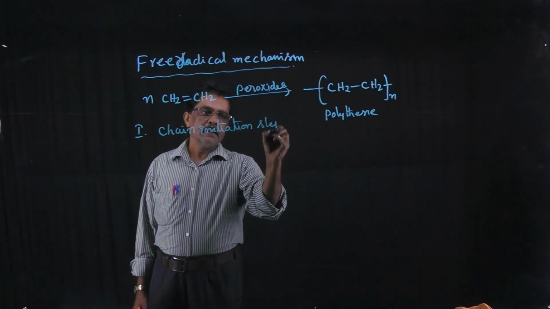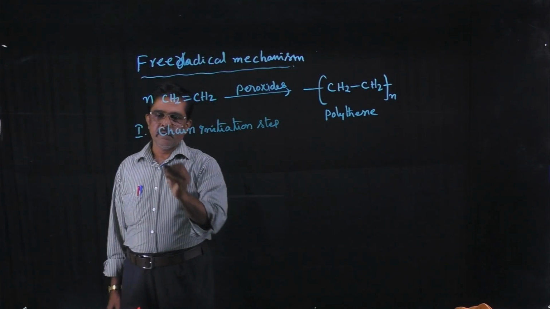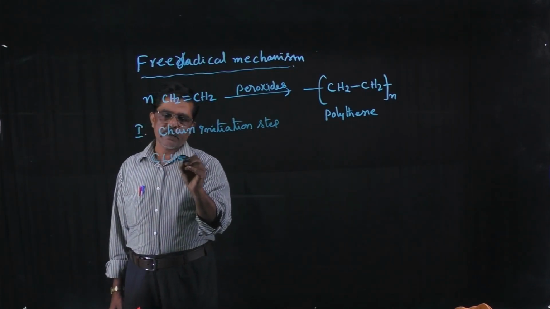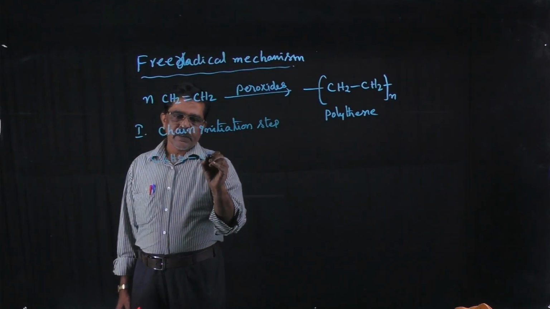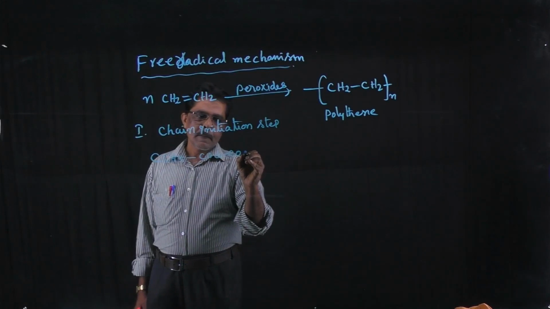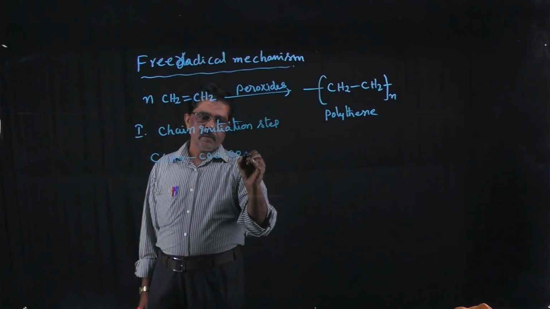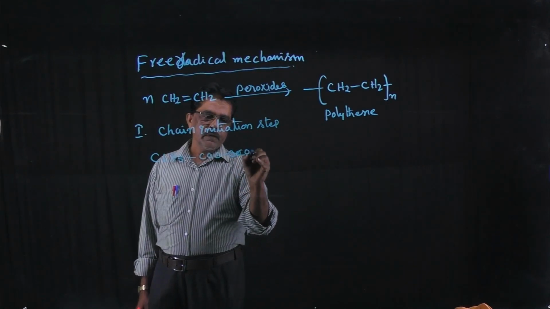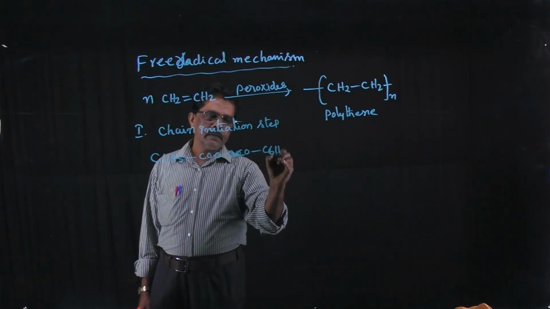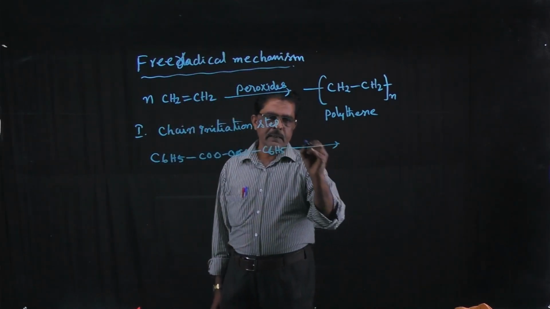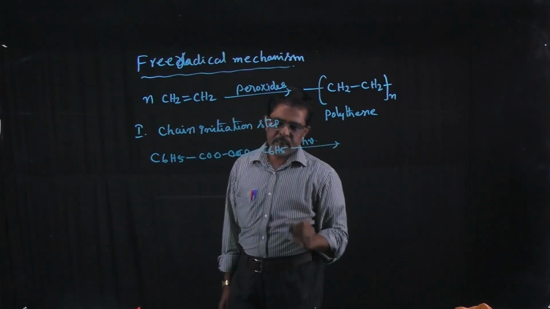In this step, I will write benzoyl peroxide: C6H5COOCOC6H5. This is the benzoyl peroxide. Then in the presence of sunlight, it undergoes homolytic cleavage.